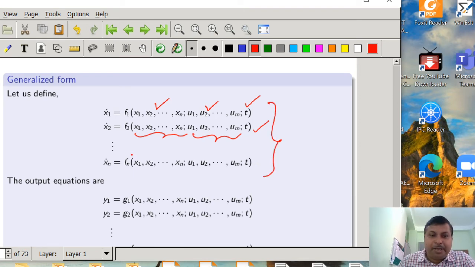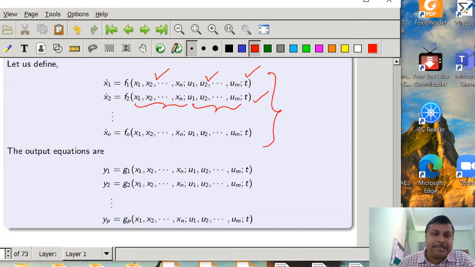And also the p number of outputs will be related with the states, inputs and time through p number of functions, that is g1, g2, and gp. So these are the output equations.